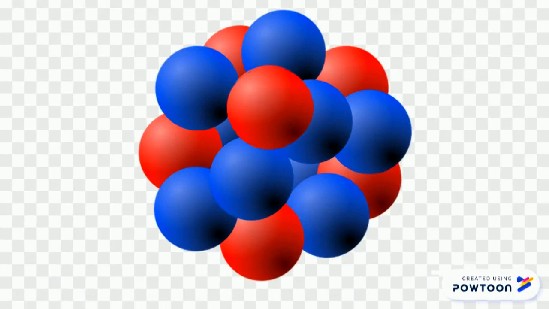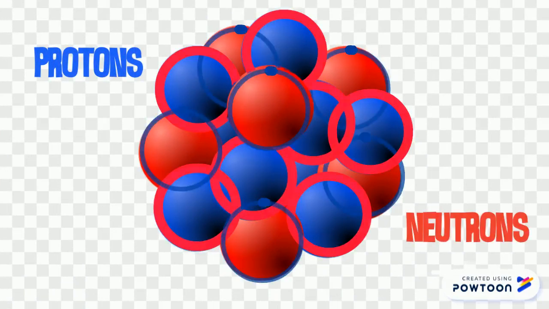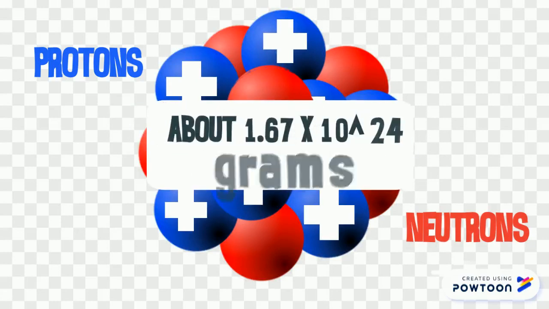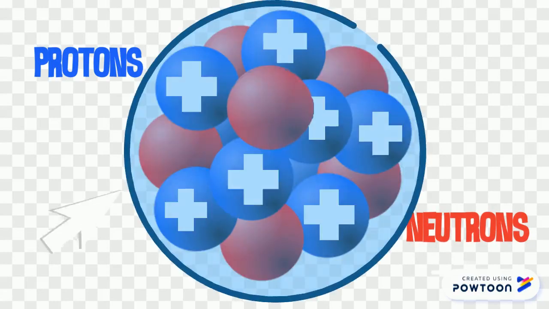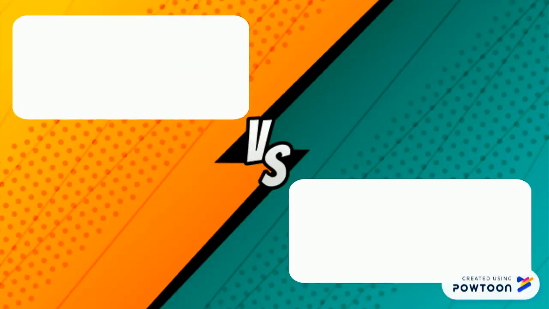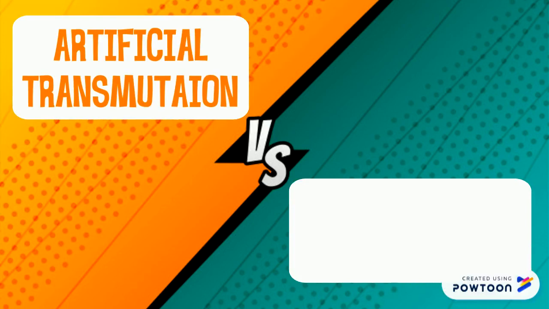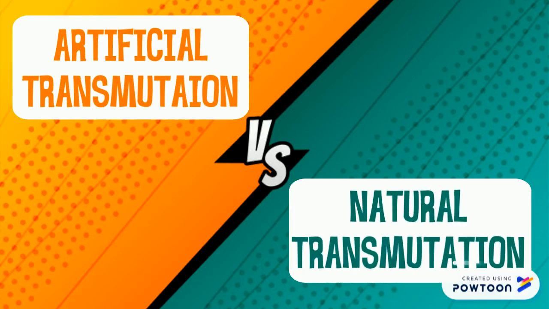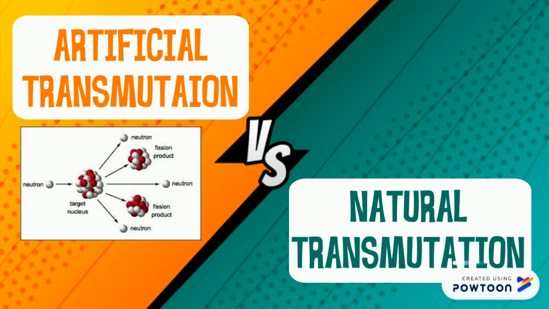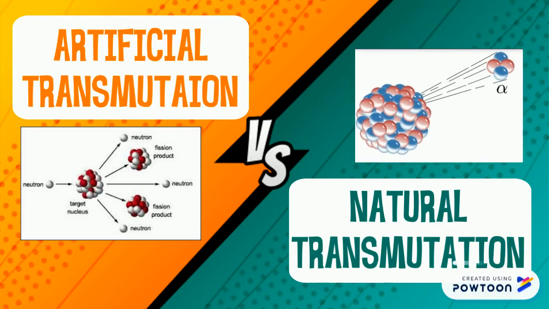The nucleus of any atom consists of protons and neutrons. Protons are positively charged, while neutrons are electrically neutral. Both protons and neutrons have relatively the same mass, and because they are both found in the nucleus, we call them nucleons. We have two types of transmutation, artificial transmutation and natural transmutation. And from the names, you could tell that artificial transmutation happens from a factor from the outside, while natural transmutation happens without any help from the outside.